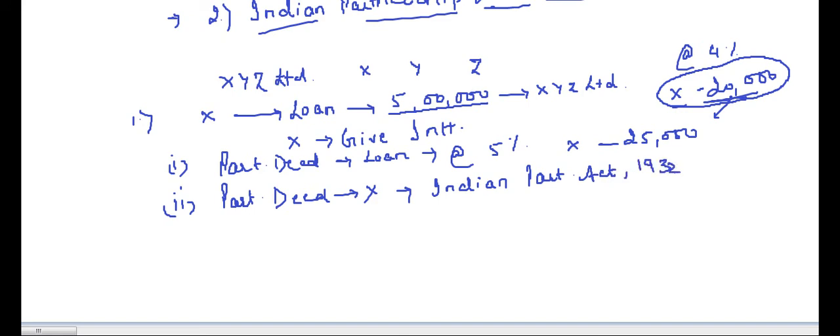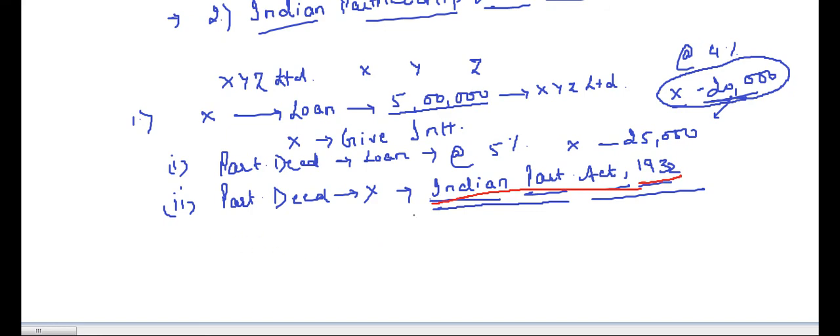I already told you that if any issue has not been addressed by the partnership deed, then that issue will be addressed by the Indian Partnership Act 1932. This is very, very important. Mark this, because in exams they can really trick you with this thing.